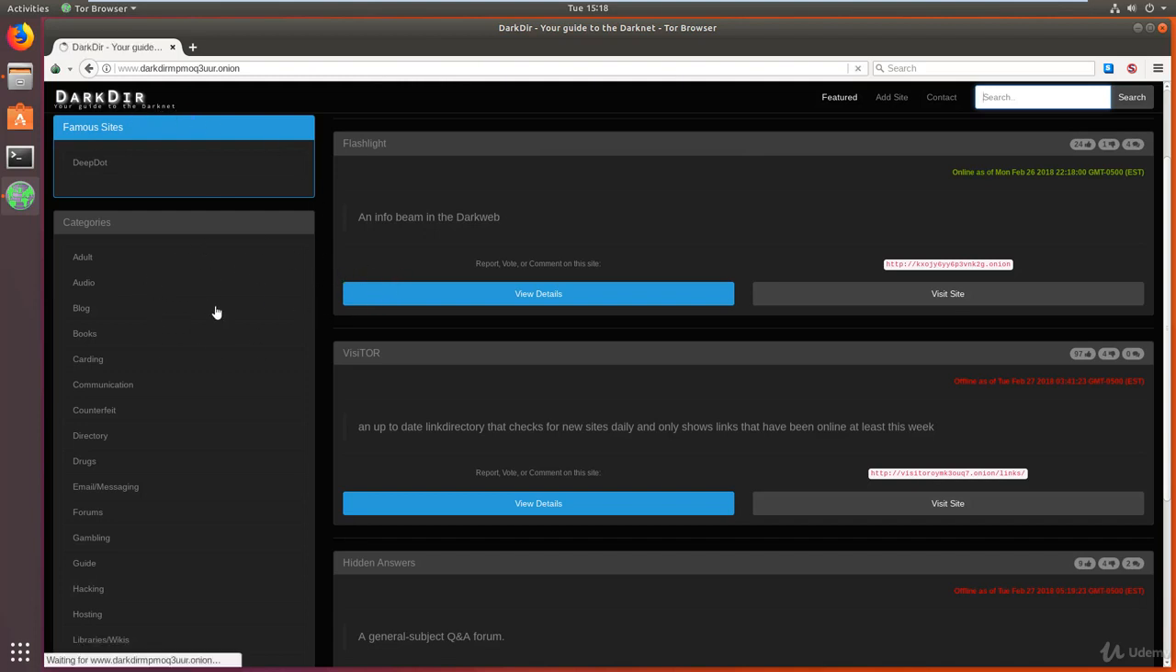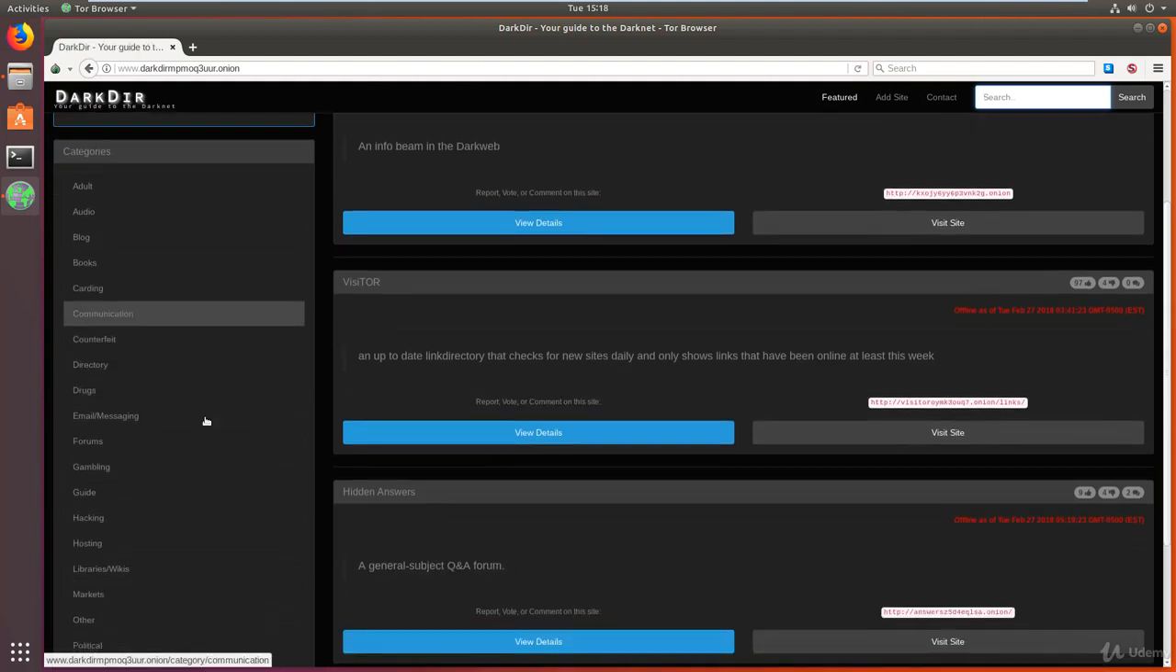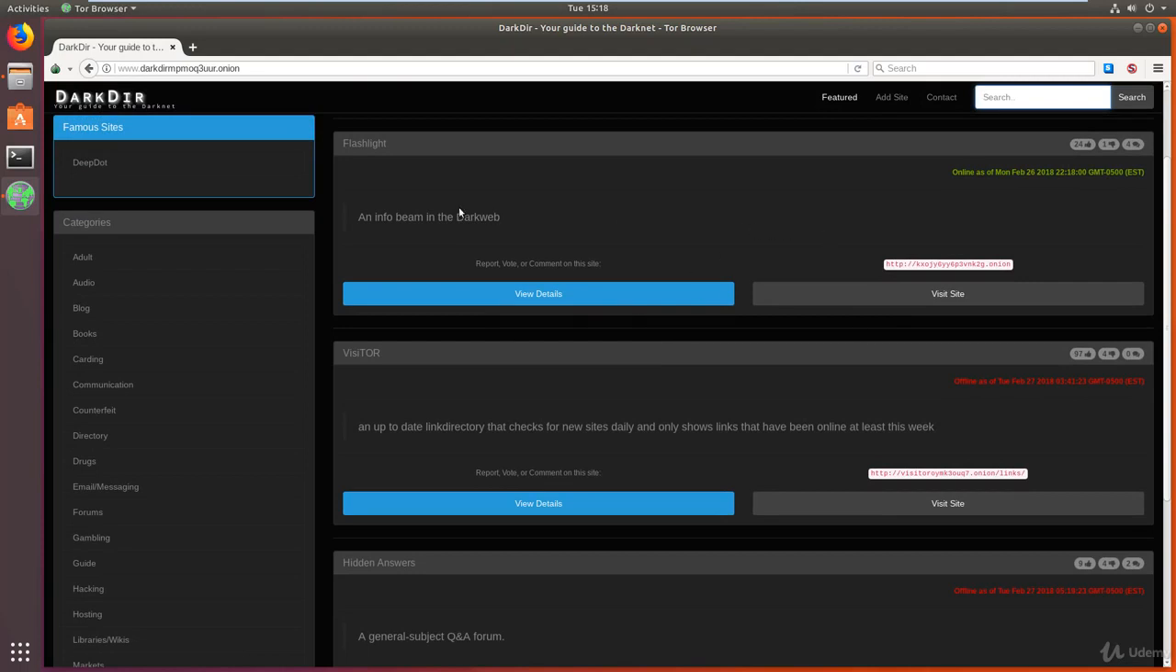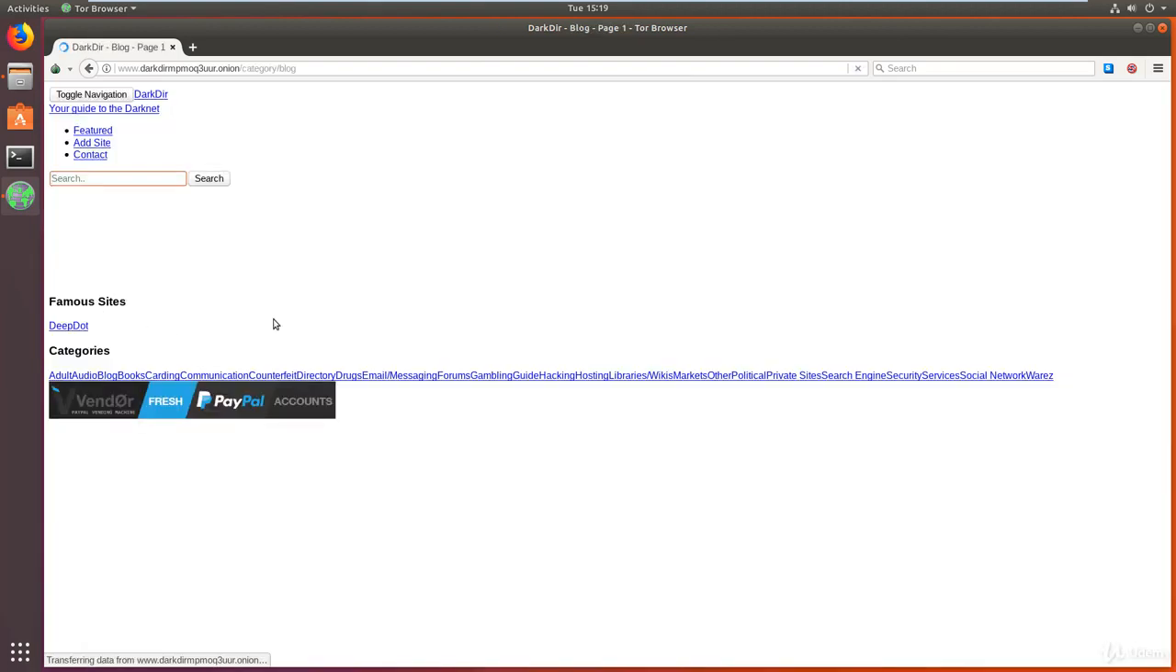Right now by default the sites are sorted on the left in terms of categories, so you can check out the categories in which you want to find links, and on the right it will post the links and give you the name of the site and a description of what the site contains or provides. All right, so let's say we are looking for links regarding blogs. So we click on blogs and just wait for the site to load.